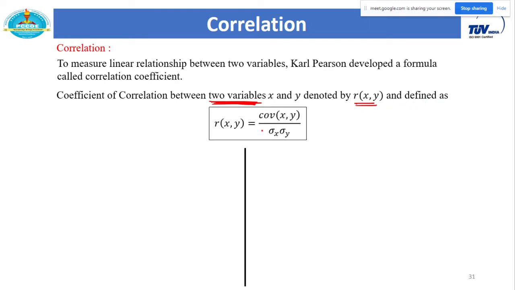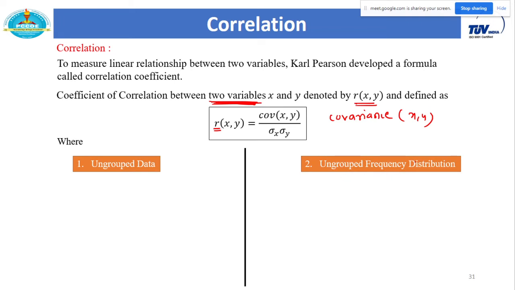It is defined as r of xy equal to the covariance of xy, COV, divided by the standard deviation of x into the standard deviation of y. I will tell you what is meant by covariance. This is the formula for the coefficient of correlation, denoted by small r: covariance of xy upon sigma x into sigma y. Let me define covariance of xy. I will explain this formula for ungrouped data and for frequency distribution also.